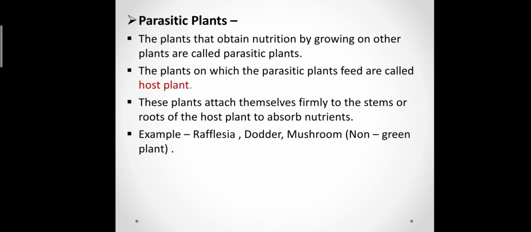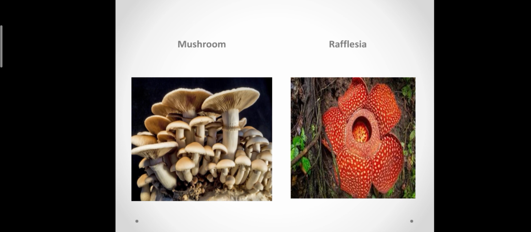For example, Rafflesia, dodder, and mushroom, which is a non-green plant. In this picture you can see the mushroom and Rafflesia, which is the largest flower in the world.